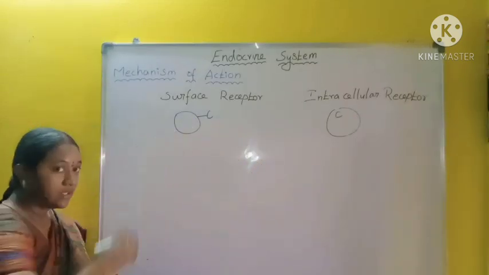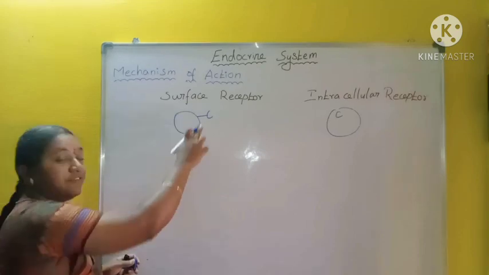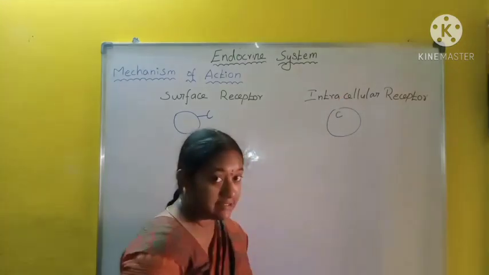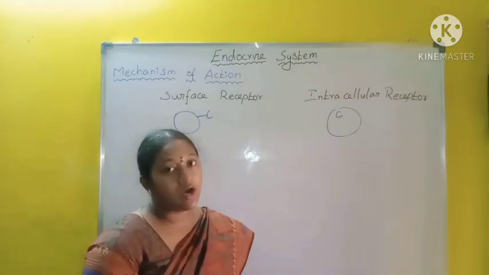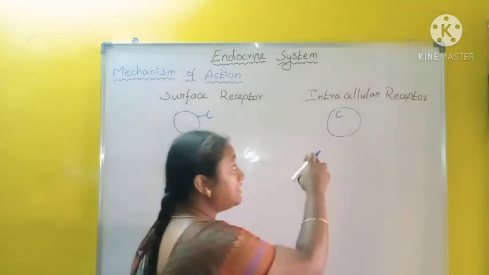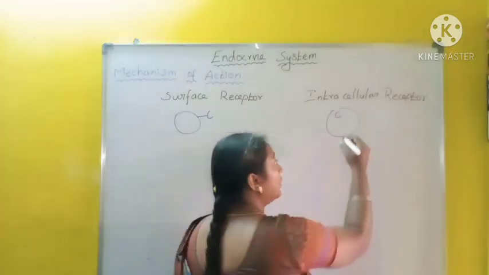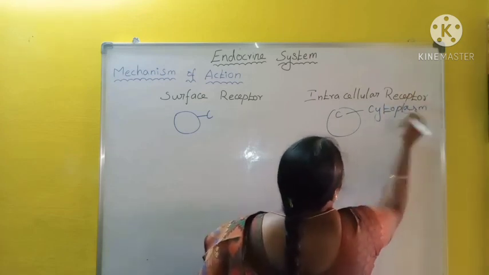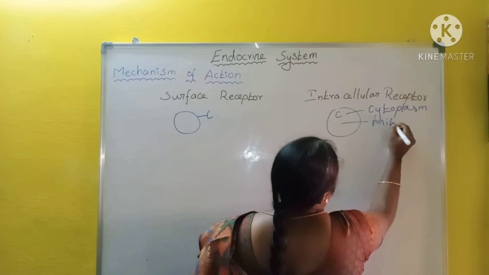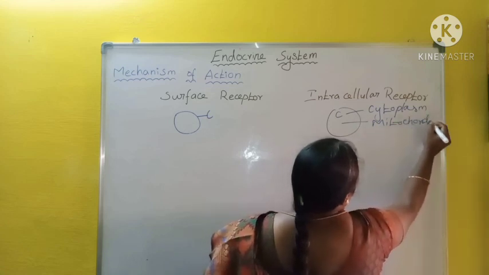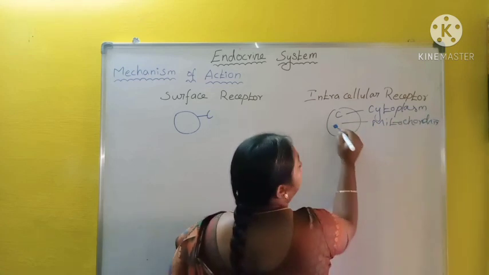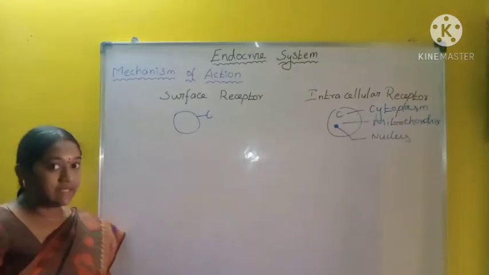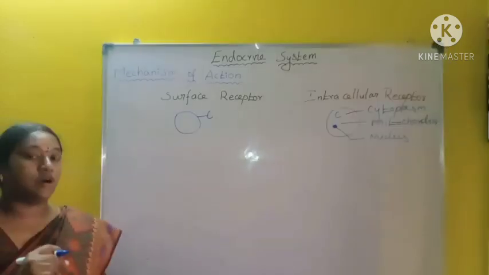The receptors located on the surface of the cells are called surface receptor hormones, and the receptors located within the cells are called intracellular receptor hormones. In intracellular receptors, the receptors are located either in the cytoplasm, in the mitochondria, or within the nucleus. Okay, these are the two types of receptors for hormones.